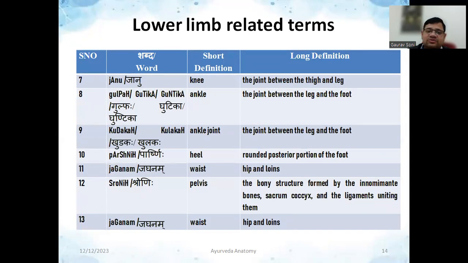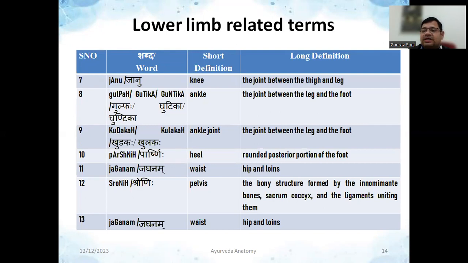Then there is a word janu. Janu here means knee. That is a joint between the thigh and leg. जंघा और उरु के बीच में जो joint है उसको जानु कहेंगे. Then there is gulpha, ghutika or ghutika. These are all similar words, but gulpha is more famous. This is said for the ankle, the joint between leg and foot. Then there is a word called khudak or khulaka. Again, this is a synonym for ankle joint only.